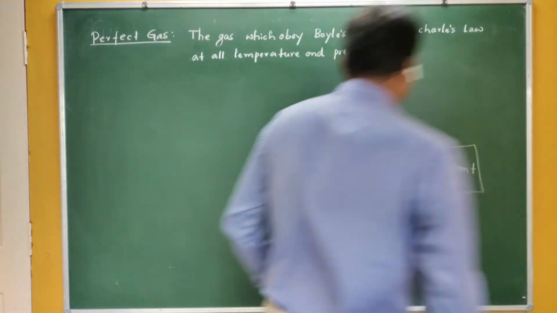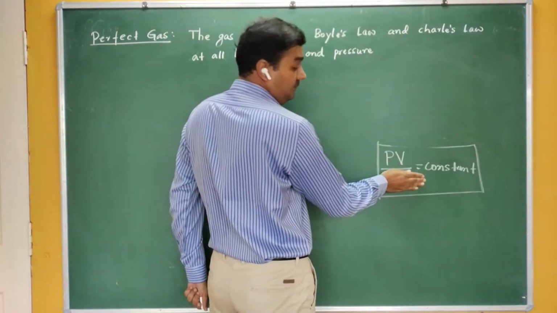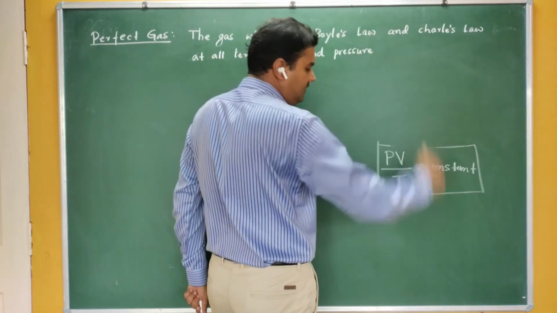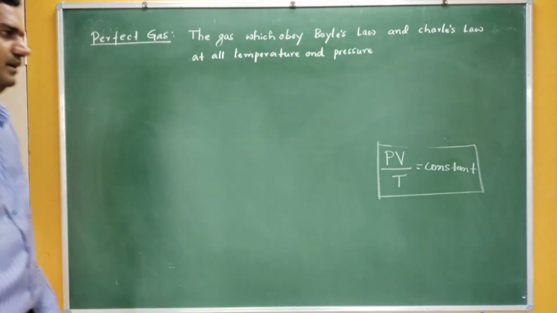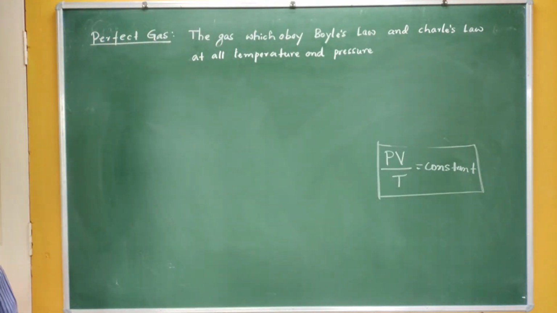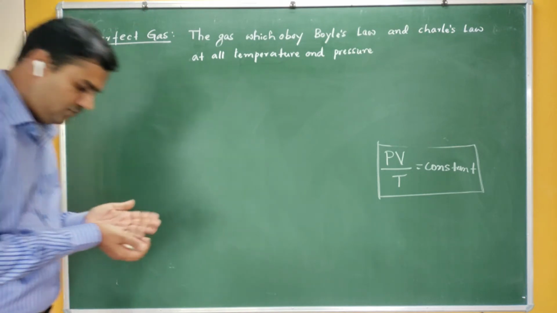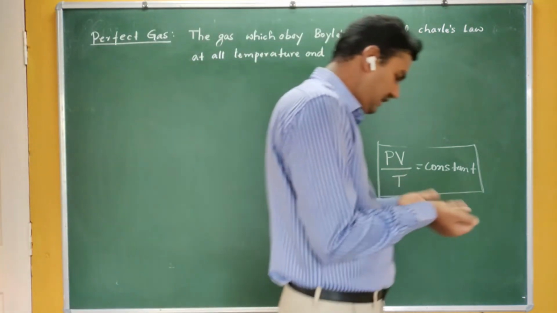Now see here, PV is Boyle's law, and V by T is Charles's law. If I combine both the laws, then the final answer is PV by T is constant. So finally, this is a constant.